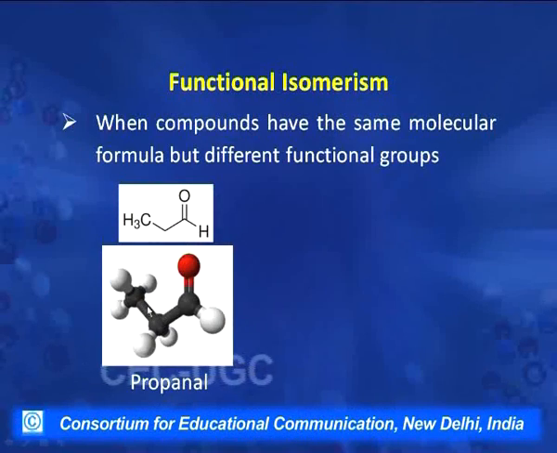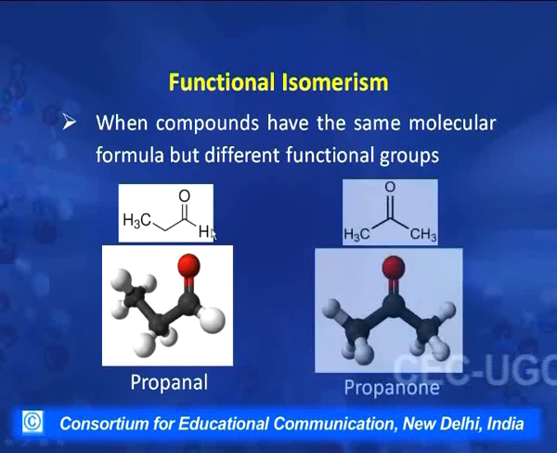Next we take up functional isomers. Functional isomers are the compounds which have the same molecular formula, but they have different functional groups. Such as this is a 3 carbon compound having a carbonyl group which is present as an aldehyde, and this compound is propanal, CH3, CH2 and then this C double bond O, H. This is a 3 carbon compound having an aldehydic functional group and named as propanal.